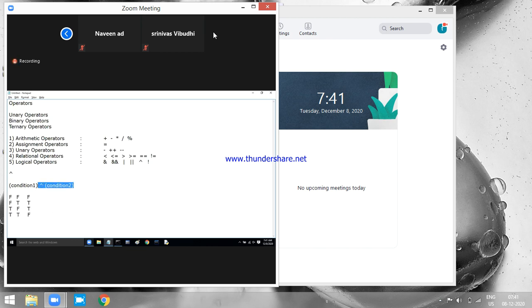Am I clear here? Then the last one is called the NOT operator. What is the use of this NOT operator? The exclamation mark is used for complementing the result of a condition. You have to write it before the condition. If the result of this condition is true, this is going to make it false. If the result of this condition is false, this is going to make it true. Am I clear here? That is your logical operators.